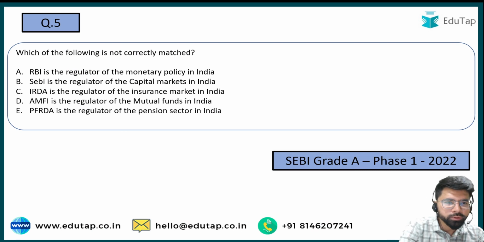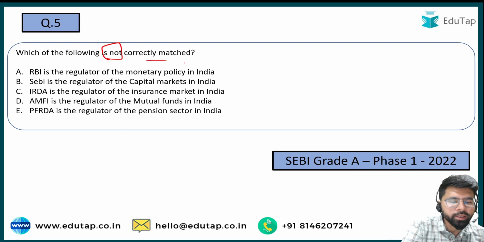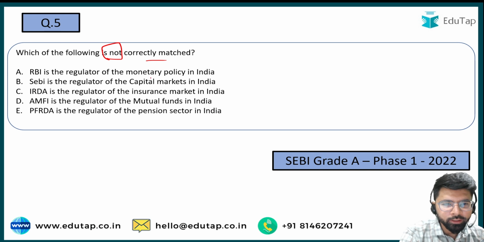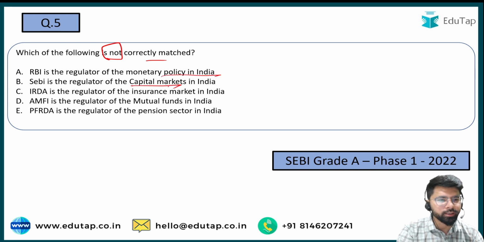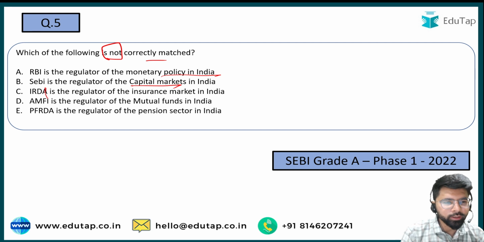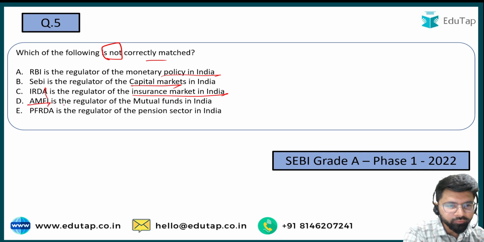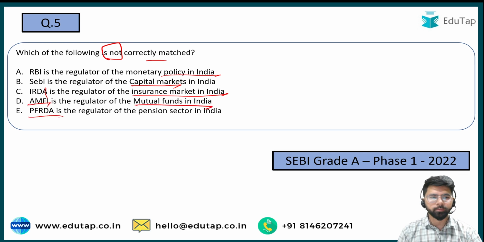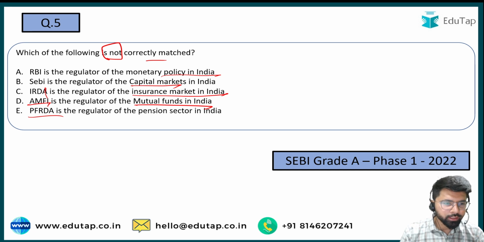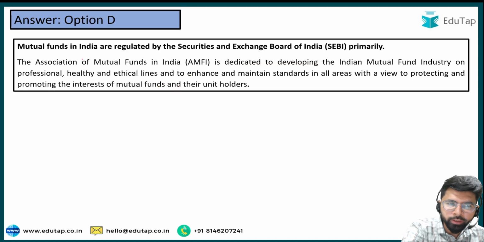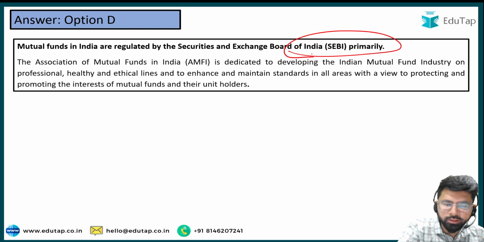Fifth question is, which of the following is not correctly matched? RBI is the regulator of monetary policy in India. SEBI is the regulator of capital markets in India. IRDAI, that is Insurance Regulatory Development Authority of India, is the regulator of insurance market in India. AMFI is the regulator of mutual fund. PFRDA is the regulator of pension sector in India. So friends, the right answer here is option D, because the regulator of mutual fund is SEBI, not the AMFI.